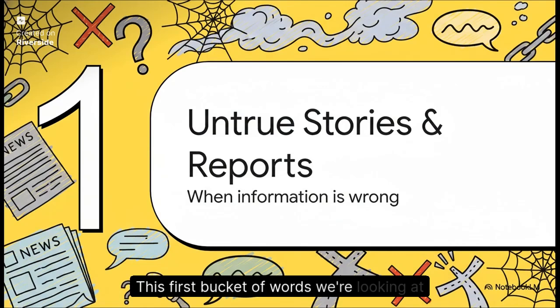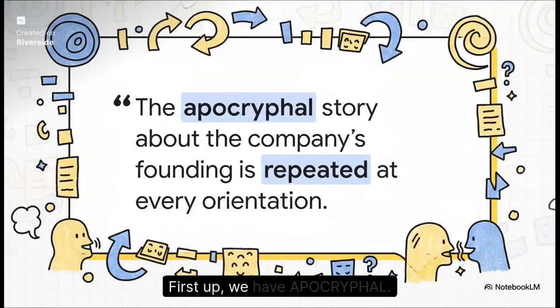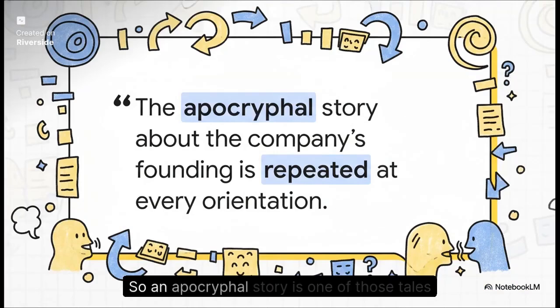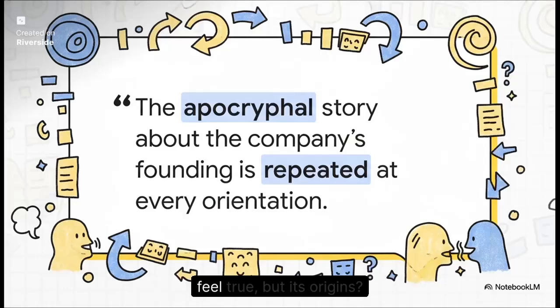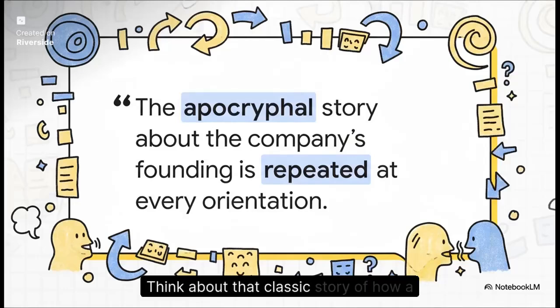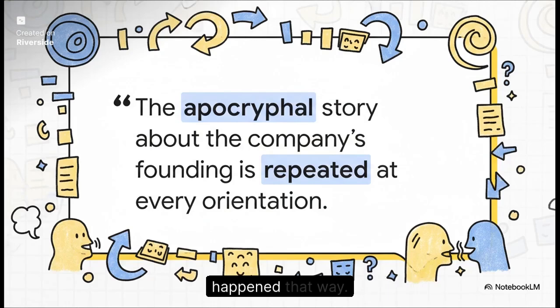This first bucket of words we're looking at deals with all those untrue stories and reports where the facts get a little fuzzy, or their origins are pretty questionable. First up, we have apocryphal. So an apocryphal story is one of those tales that gets told so many times it starts to feel true, but its origins, super murky. Think about that classic story of how a famous company started. It makes for a great speech at orientation, but good luck finding any actual proof it happened that way.